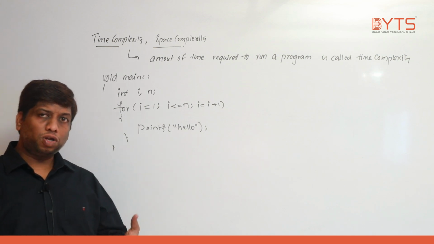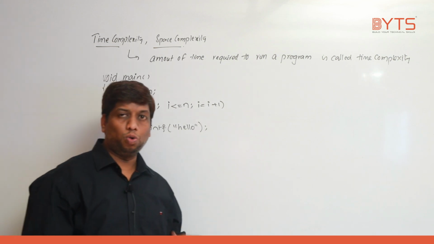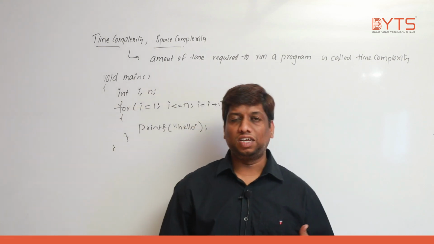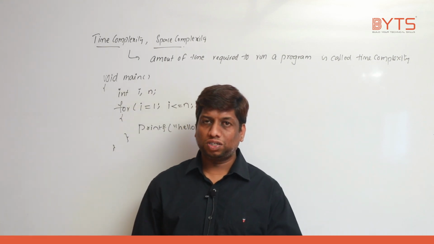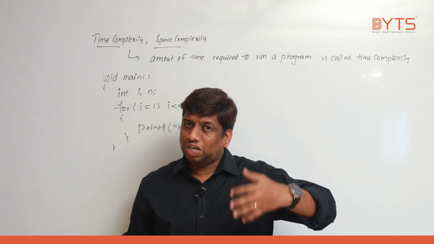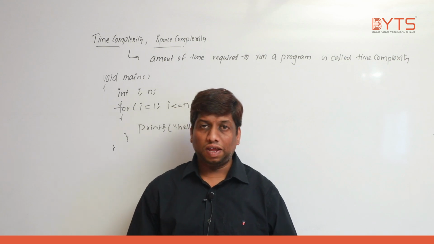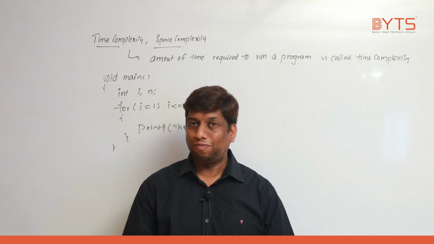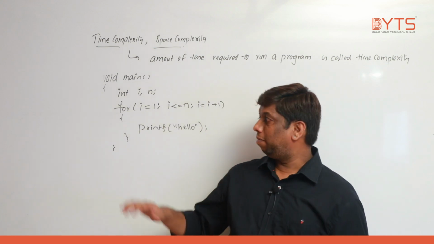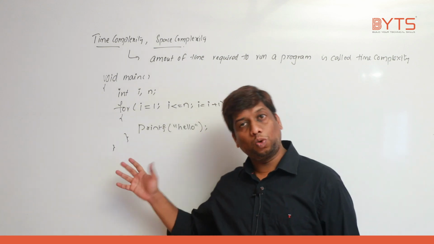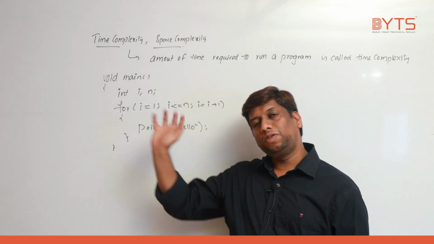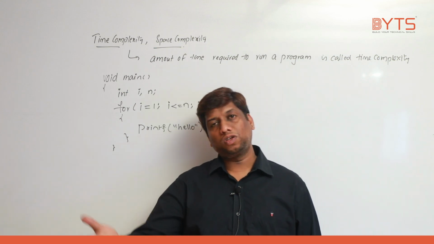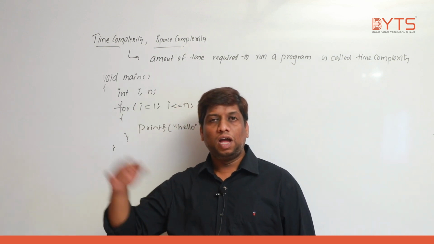Most of the time, people think about whether the program is faster or slower. But you need to understand, it's not about how much time the program is running. What you need to understand is the growth rate of this program, not the time. Why? Because maybe my system has an i8 processor, so this program will run faster. Some other system might have an i10 processor, even faster, and some other system an i3 processor.